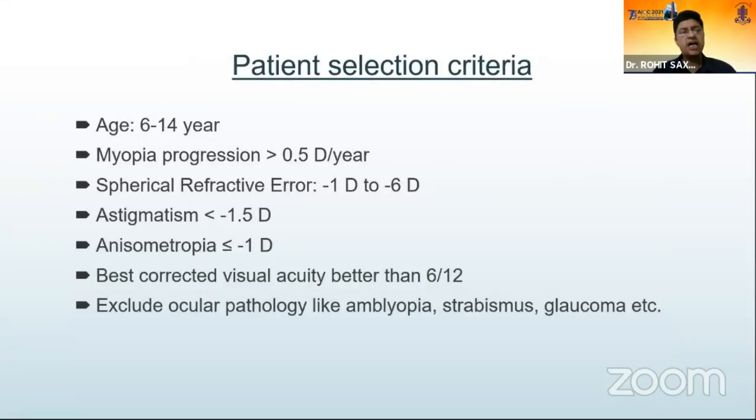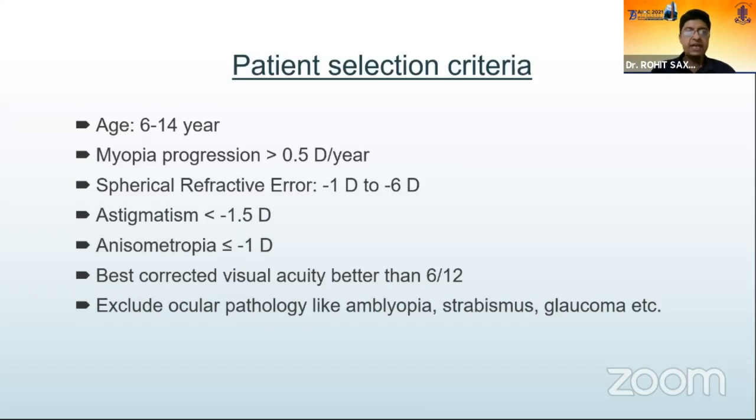So what was our patient selection and how are these results applicable to your clinical practice? These results would be applicable to the patient selection that we have used. However, we expect that these results should be applicable to patients outside this also, provided they fall into that same broad window which we have included the patients. So, 6 to 14-year-old children who showed a myopic progression of 0.5 diopters per year in the preceding 1 year. So at least 0.5 diopter progression of myopia in the past 1 year, they got included, and that one would say is ideally the inclusion criteria that you should consider if you start any form of myopia intervention.